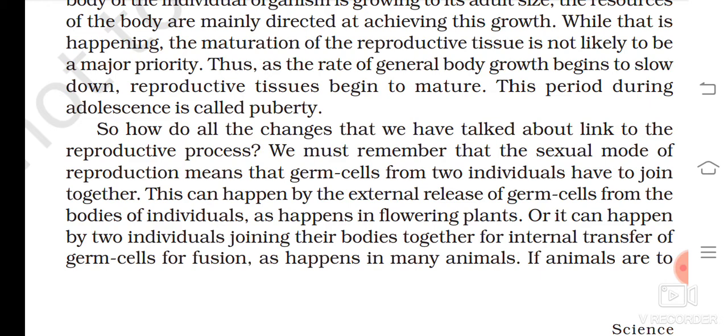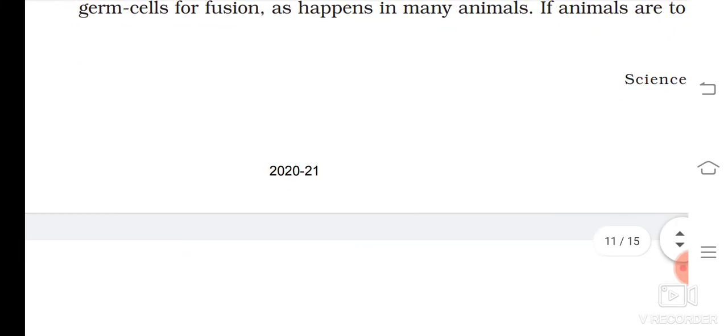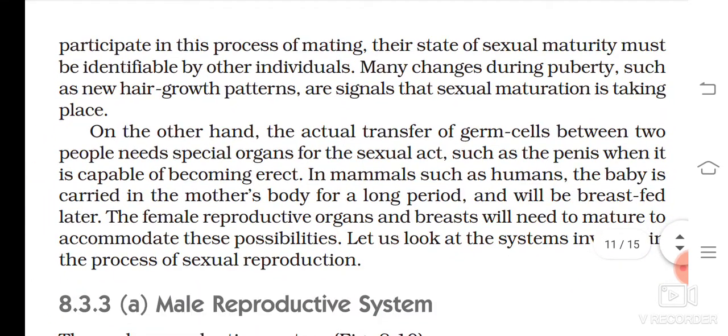This can happen by external release of germ cells from the bodies of individuals, as happens in flowering plants, or it can happen by two individuals joining their bodies together for internal transfer of germ cells for fusion, as happens in many animals. If animals are to participate in this process of mating, their state of sexual maturity must be identifiable by other individuals.